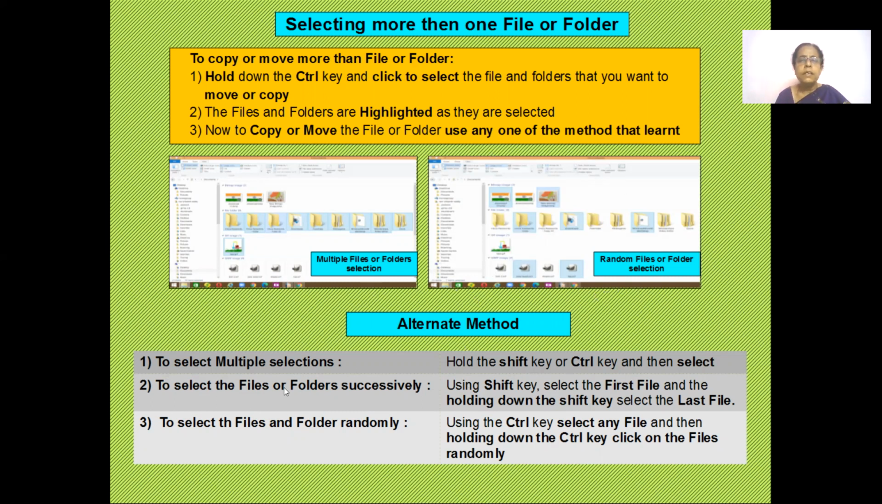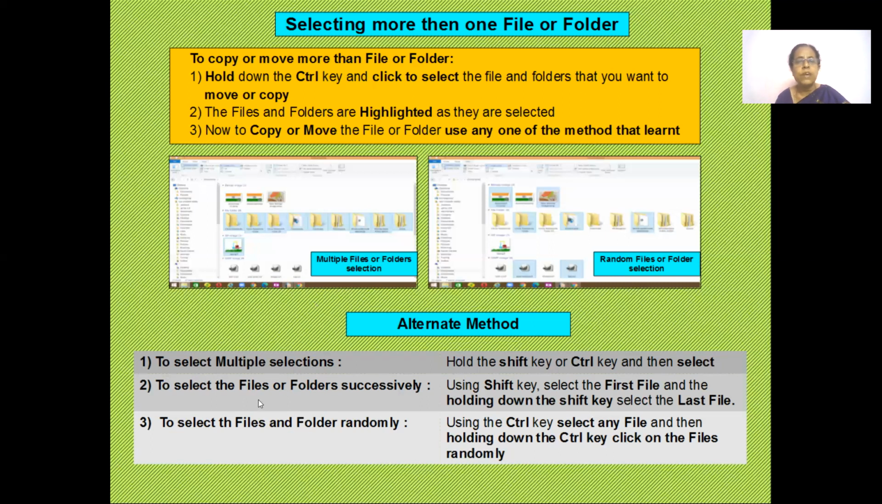So here, the alternative methods are given. If you want to make multiple selections, hold the Shift key, or you can hold the Control key and then you can select them. And if you want to select the files and folders successively, that is right from the beginning to the end, just click on the first file and press your Shift key, then go to the last file and click on that file. Automatically, all the files get selected from the first to the last.